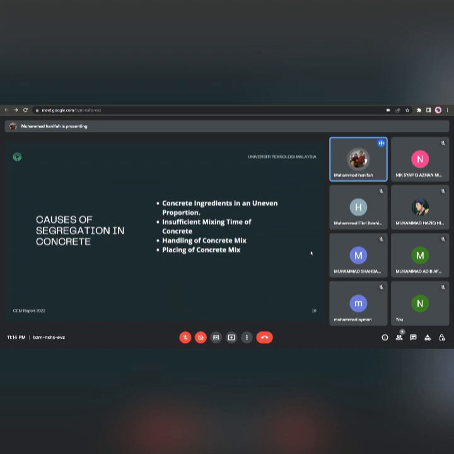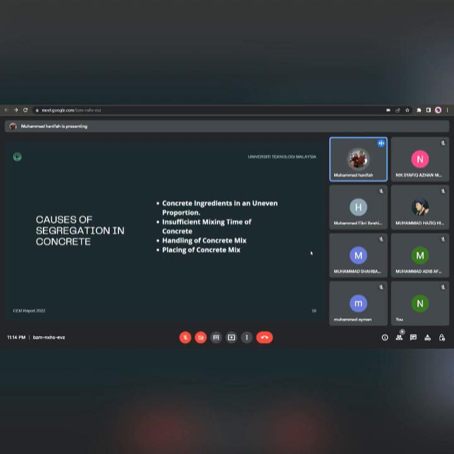Secondly, is the insufficient mixing time of concrete. During the mixing of concrete at the site, many times concrete workers do not mix the ingredients in a proper manner. Sometimes concrete is mixed for a lower duration or for a longer duration. In both cases, the aggregate may separate from the mix and it may be the reason for segregation.